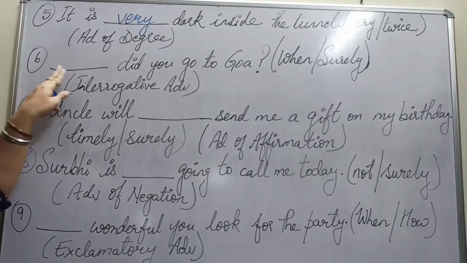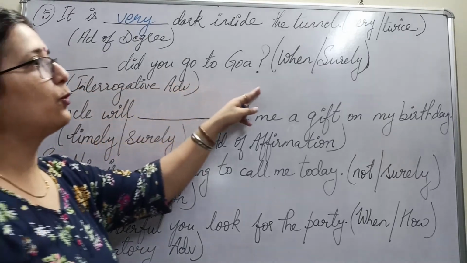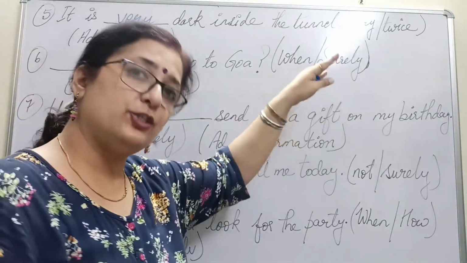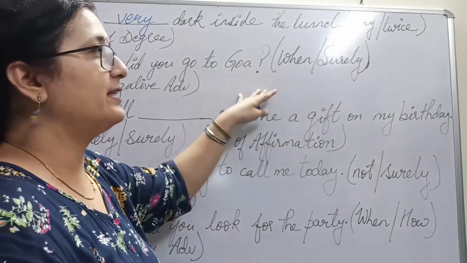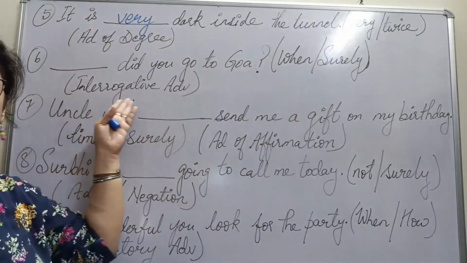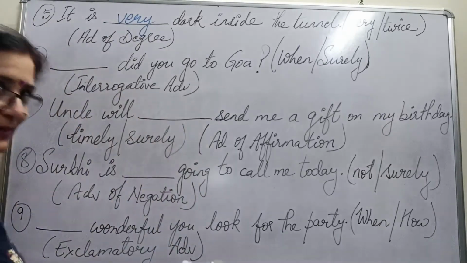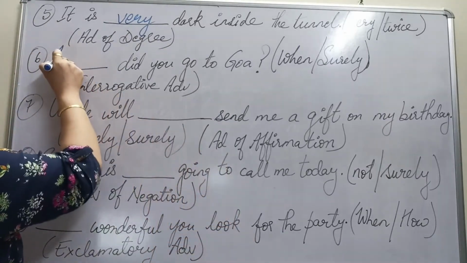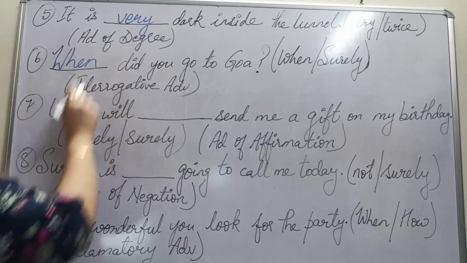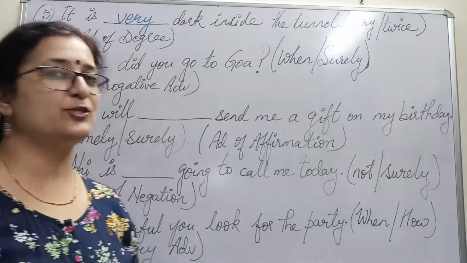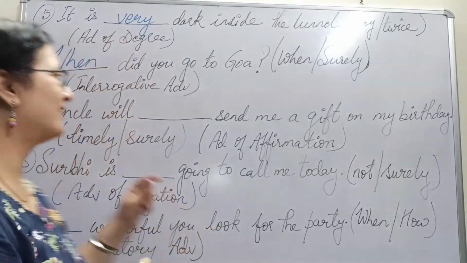Next one. Dash did you go to Goa? When? Surely. Surely did you go to Goa? When did you go to Goa? Interrogative. We want to ask a question. So surely will surely be incorrect. So the correct word is going to be when. When is the correct adverb. Surely is surely a wrong answer.